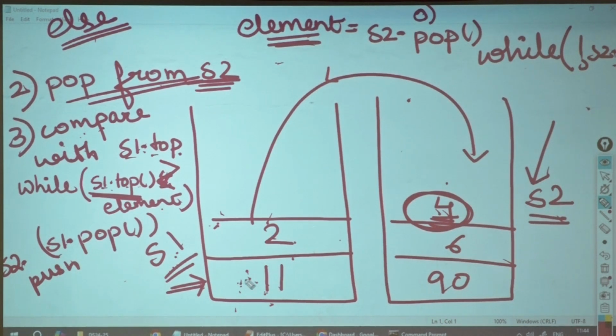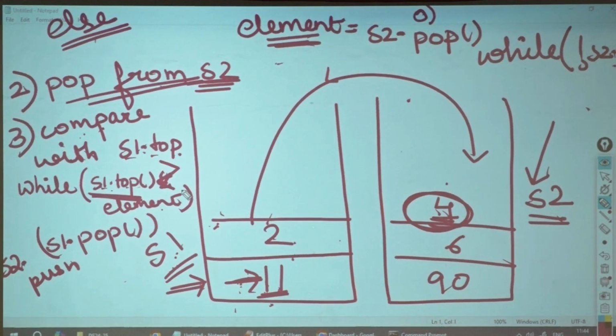Once I understand that this particular 11 is greater than 4, I will stop it. And then what do I need to do after that? Push my 4 inside this. Correct? So, can you write or tell me what would be the two while loops and what your pseudocode would look like?